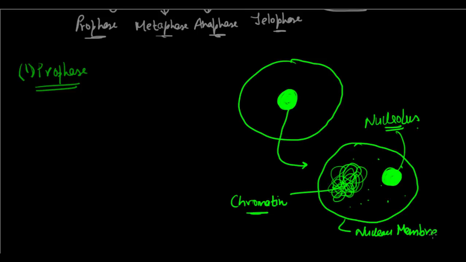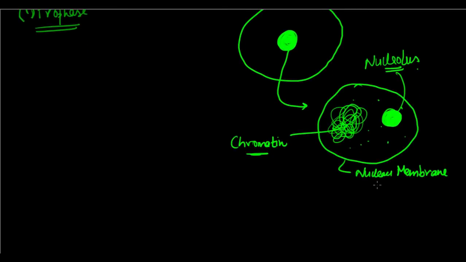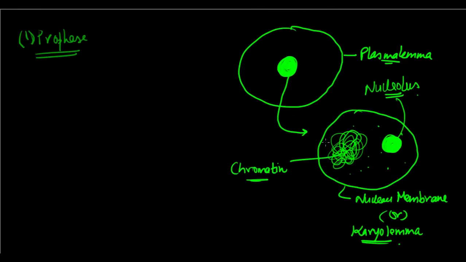It is also called, since we know that karyo is a word related to the nucleus, and we know that the cell membrane is also called plasma lemma, so the nuclear membrane is also called karyolemma. That is the covering of the nucleus. So this is basically a distribution of how the nucleus is.